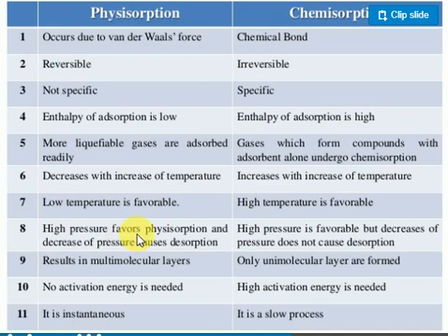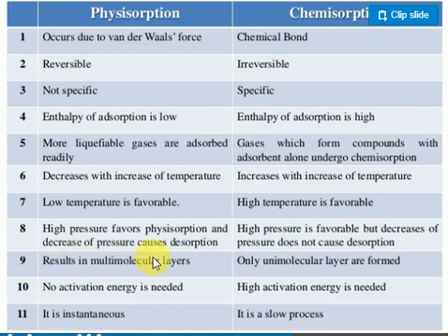High pressure favors physical absorption, and a decrease of pressure causes desorption. Suppose high pressure is applied and more gas molecules attach; when we decrease the pressure, slowly the gas molecules attached on the surface area leave the surface. In chemical absorption, high pressure is favorable, but a decrease of pressure does not cause any change. Once the chemical bonds are formed, the molecules never leave easily. This results in a multi-molecular layer.